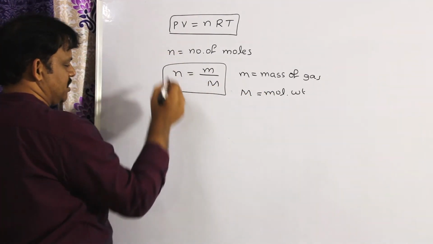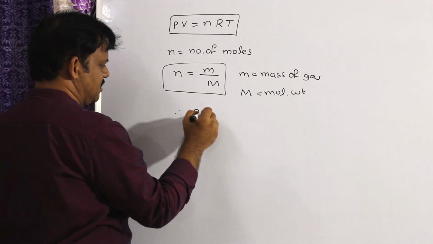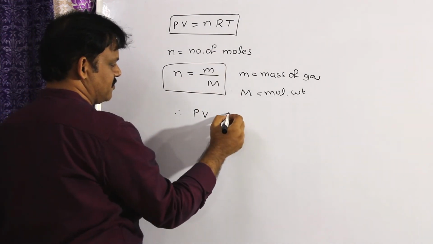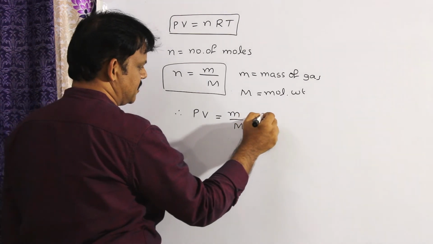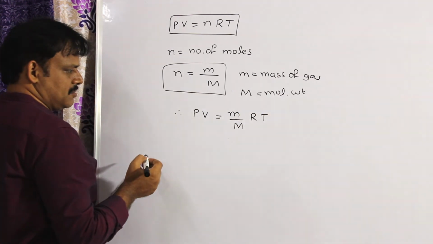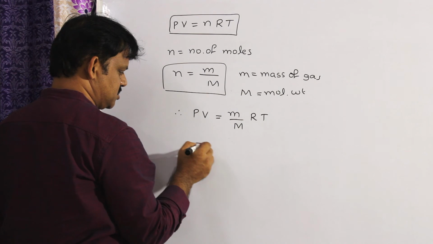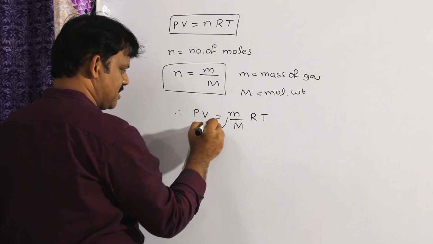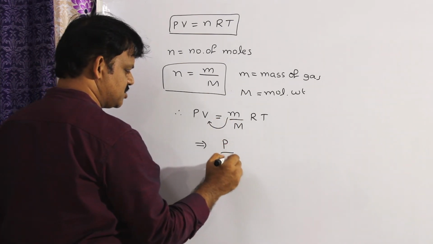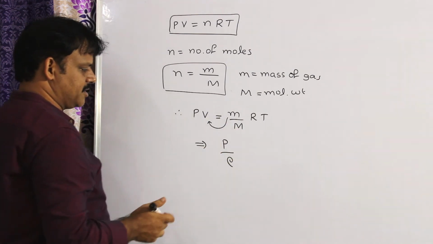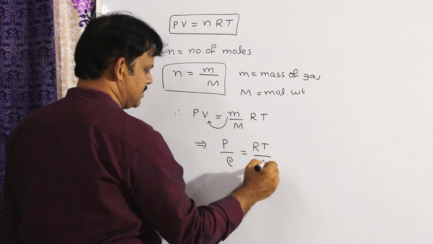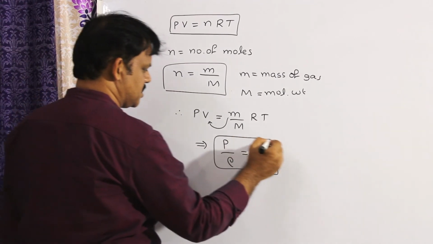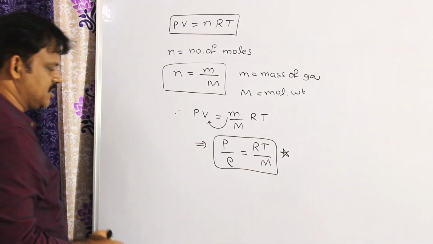Substitute in the above expression. I can write PV is equal to, in place of small n, small m by capital M into RT. And you know mass by volume is called density. So this implies volume by mass is the inverse of density. So P by rho is equal to RT by M. This is another form, another application.